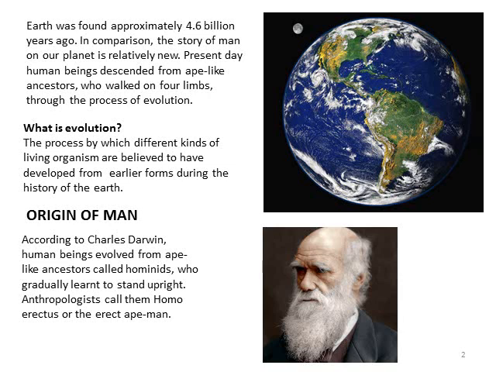So, how did human evolution start? It started slowly over a period of millions of years. Our renowned biologist, you can see in the picture, is Charles Darwin. He said human beings evolved from ape-like ancestors called hominids.